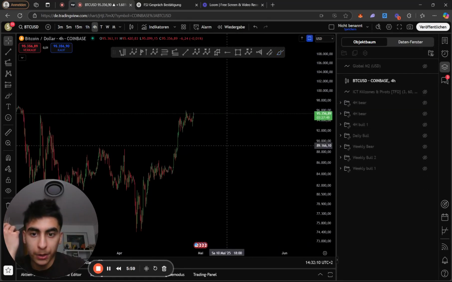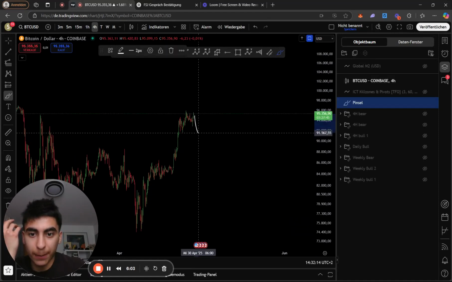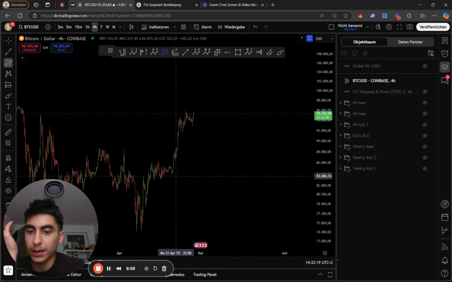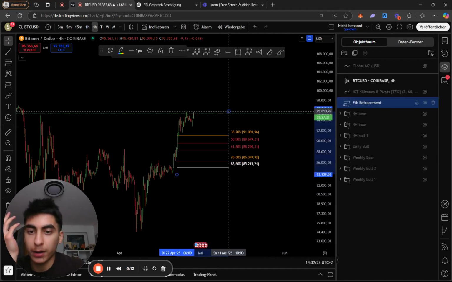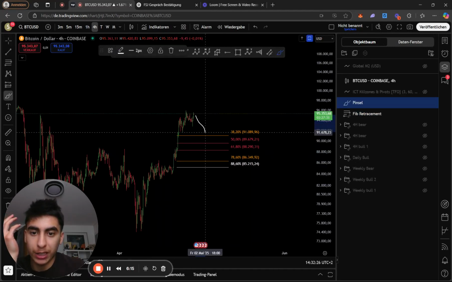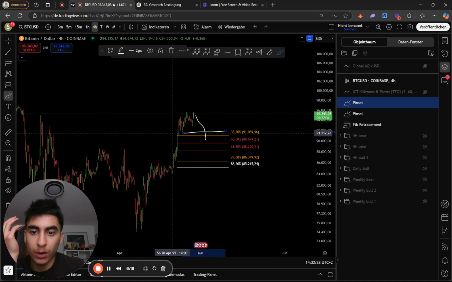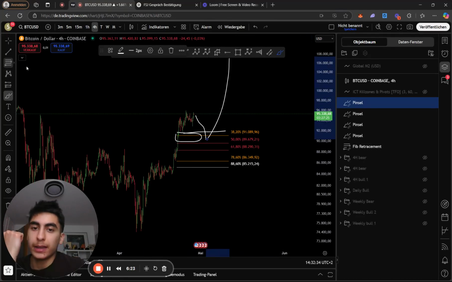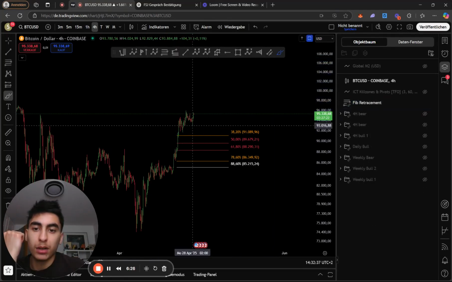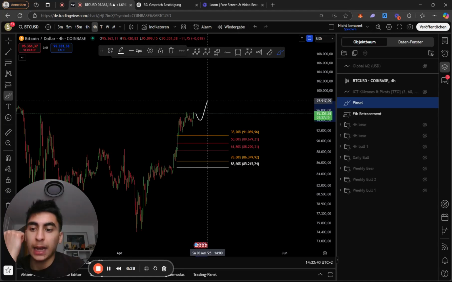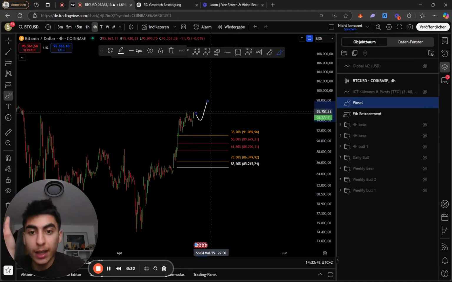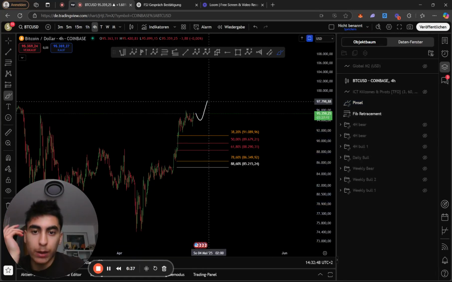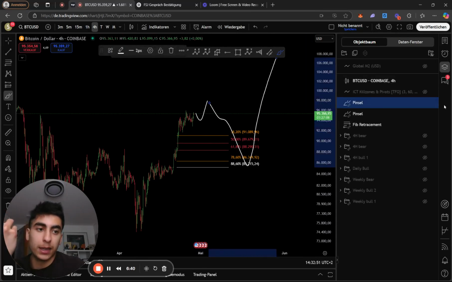But in this scenario, we still want to see a bit of a move to the downside, as a double 1, 2 where both of the 1, 2s did not hit the 382. That's very rare. So we would actually like to see a retracement hit the 382, take out liquidity at this low, hit a hidden order block, which is right here, and then move to the upside. As long as we don't see that and see a typical impulsive move to the upside, then we are looking at a potential triple 1, 2, where we're looking at a 1, 2, 1, 2, 1, 2, or we're more likely looking at a 5, looking for a 3 corrective move, and then to the upside.